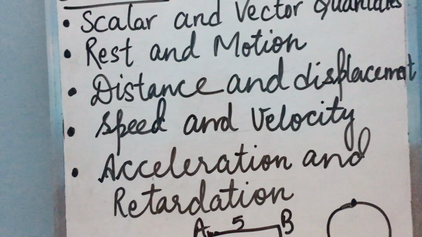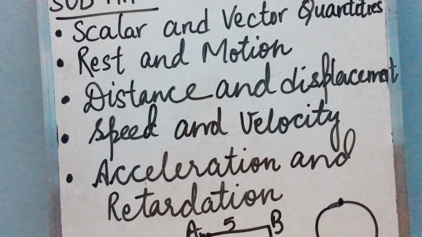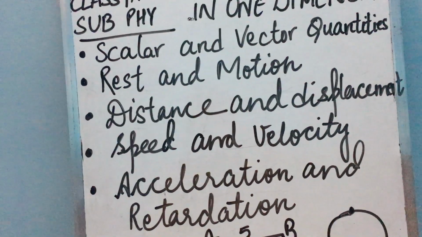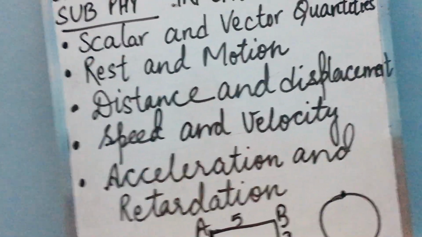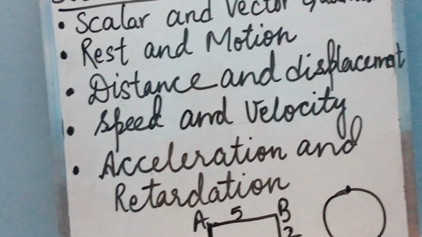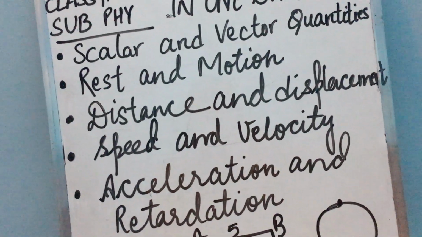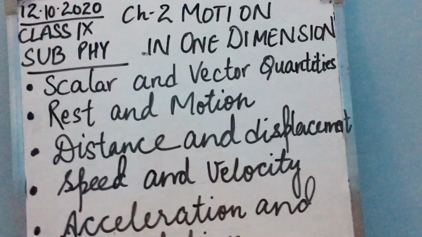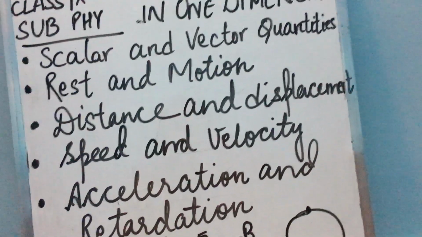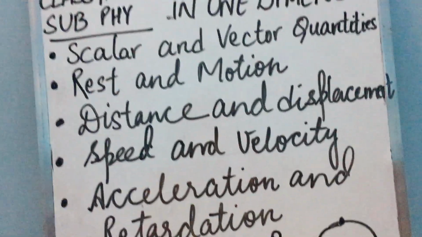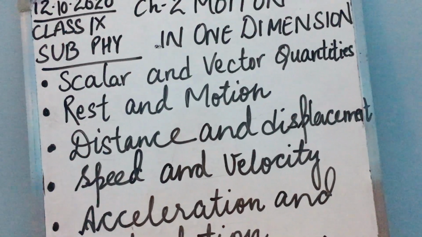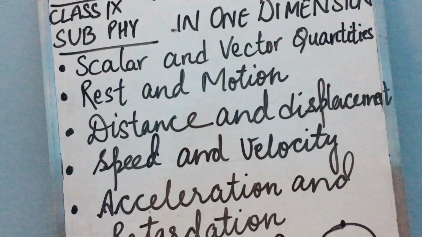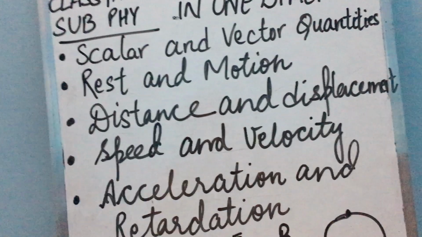What is velocity? The velocity of a body is the distance travelled per second by the body in a specified direction. Now again see, speed is a scalar quantity, that's why no direction is required, whereas velocity is a vector quantity. That's why the velocity of a body is the distance travelled per second by the body in a specified direction. If we have the distance in a specified direction, then it becomes displacement. So the formula of velocity is displacement upon time. Okay. So we can say the rate of change of displacement of a body with time is called the velocity.